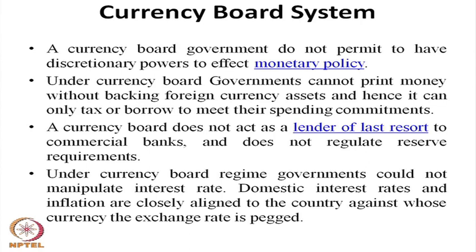So, here we analyze that the domestic authority or the government of the currency board system does not have freedom in deciding the level of money supply, in deciding the printing of notes, in deciding the interest rate policy, in deciding the exchange rate policy, or in regulating the commercial banks in their own country. The currency board is a very restrictive regime, where the freedom of deciding domestic economic policy is not with the monetary authority or with the government.